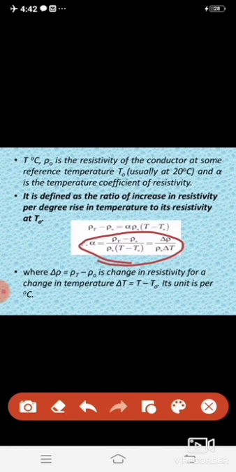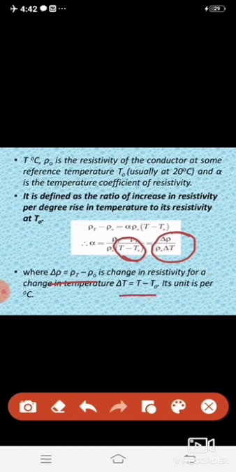Rho T minus rho naught is the change in electrical resistivity, so it can be written as del rho divided by rho naught, and T minus T naught is the change in temperature, del T. Where del rho is equal to rho T minus rho naught, the change in resistivity for the change in temperature, and del T is equal to T minus T naught. Its unit is per degree Celsius.